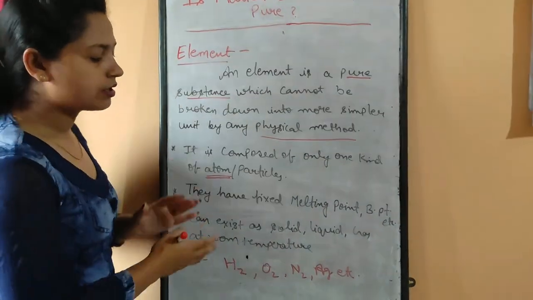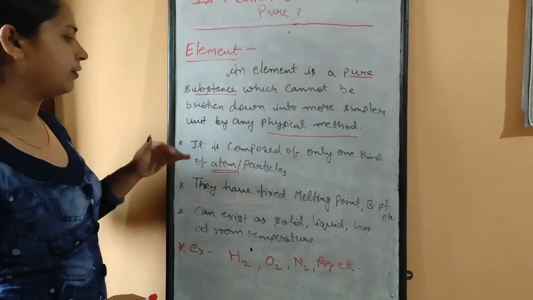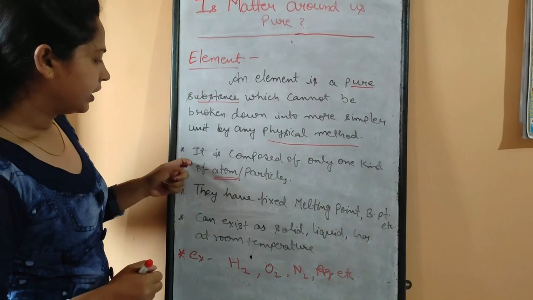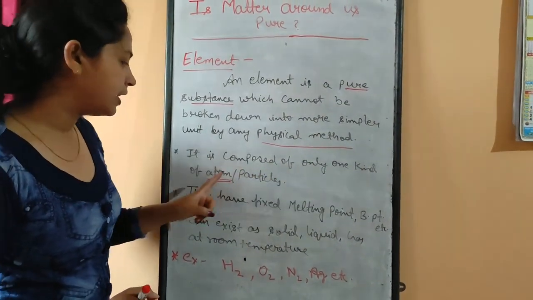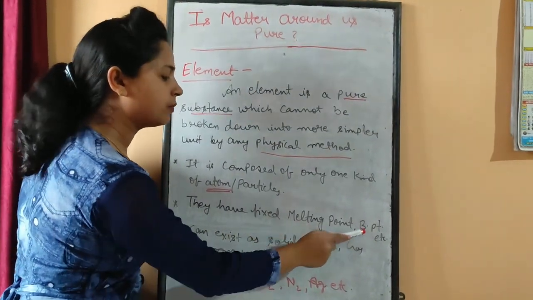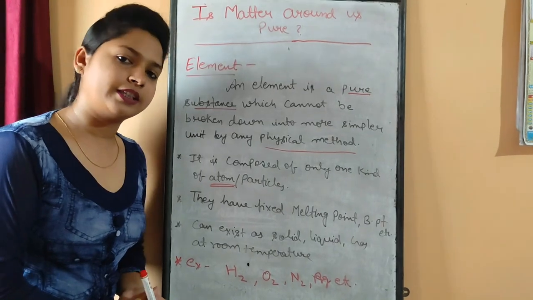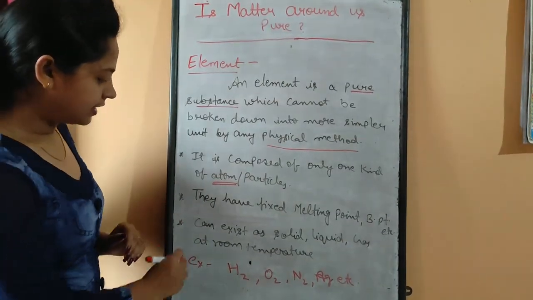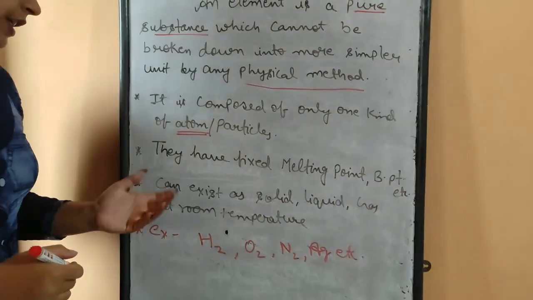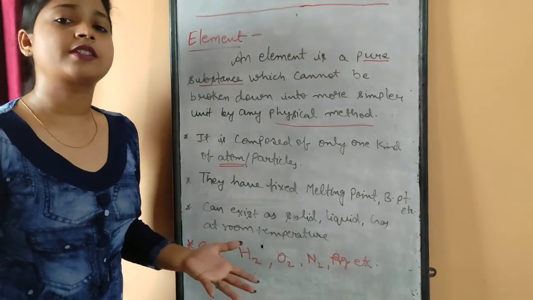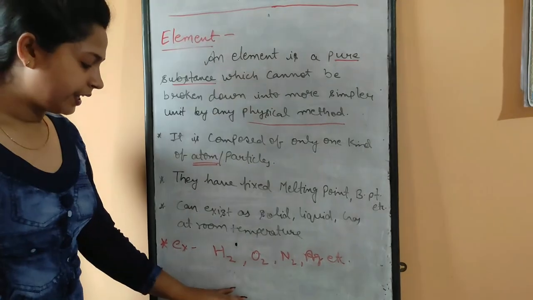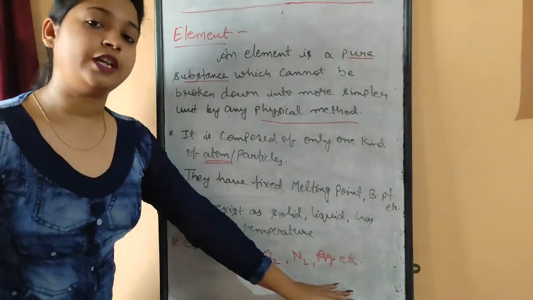Moving towards the characteristics of elements, the first characteristic is that it is a pure substance. Then it is composed of only one kind of atom. Then it has a fixed melting point, boiling point and other physical characteristics. Next, it can exist as solid, liquid or gas at room temperature. Some elements are solids, some are liquids, some are gases. Examples of elements are H2, O2, N2, Ag, etc.